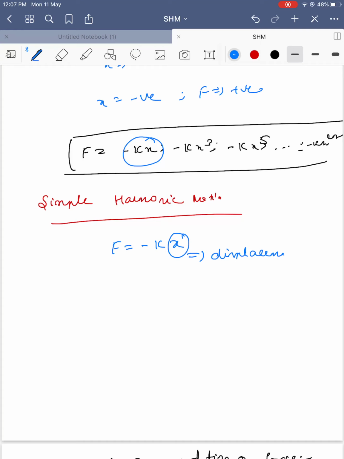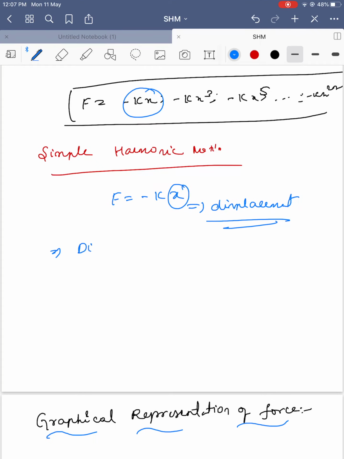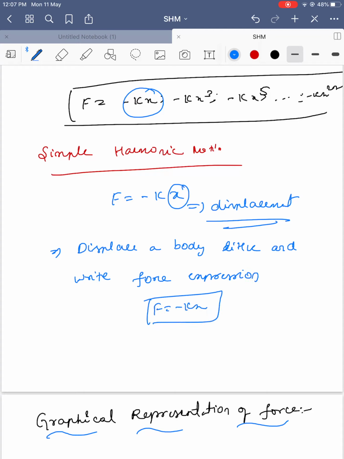Displace a body a little bit and write the force expression. So if we can write F is equal to minus kx, this is called simple harmonic motion.